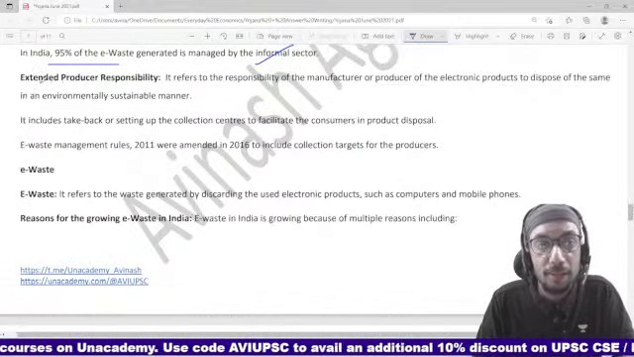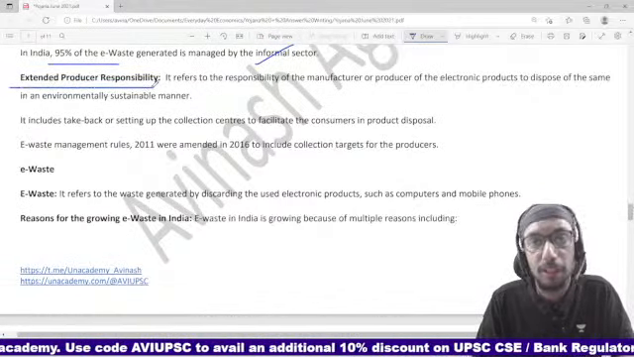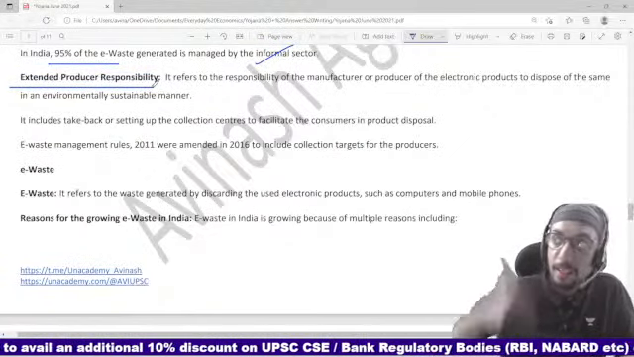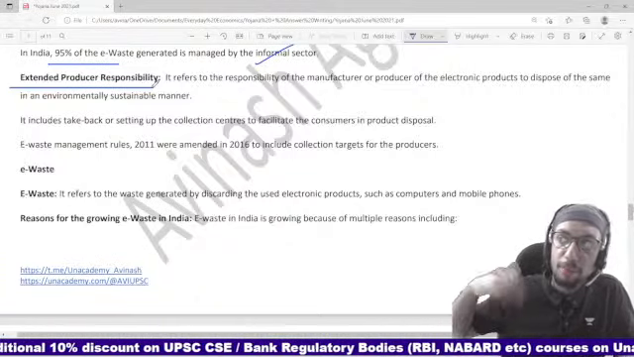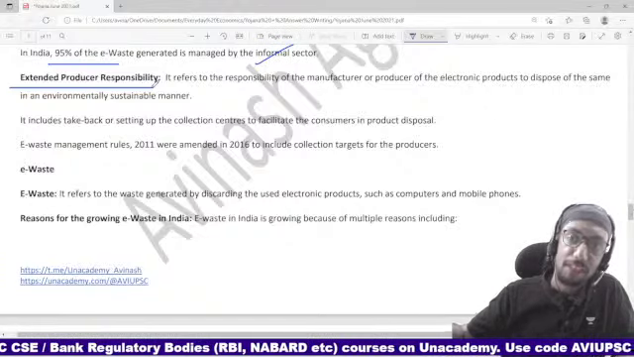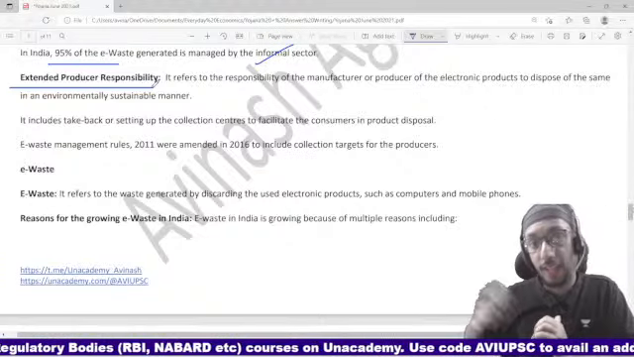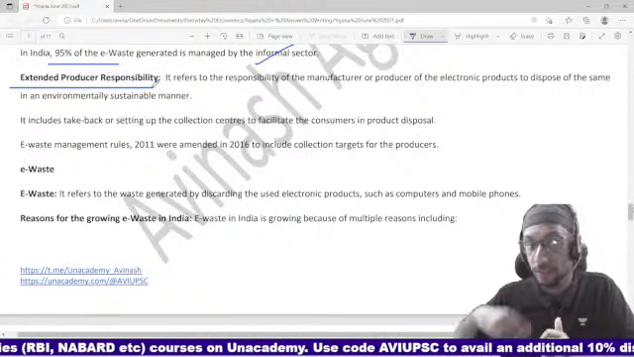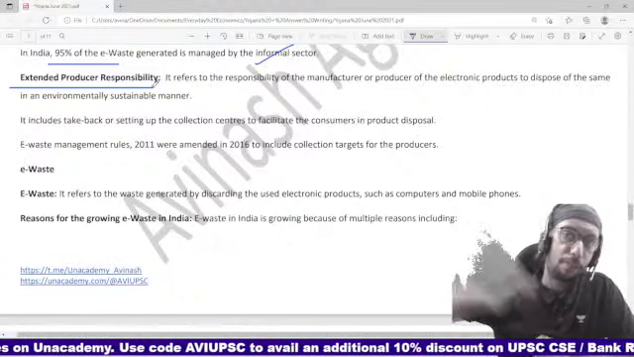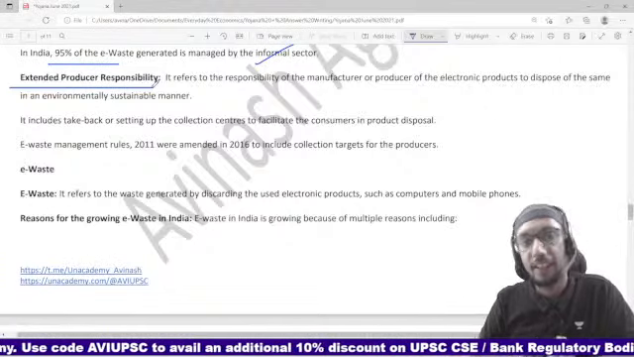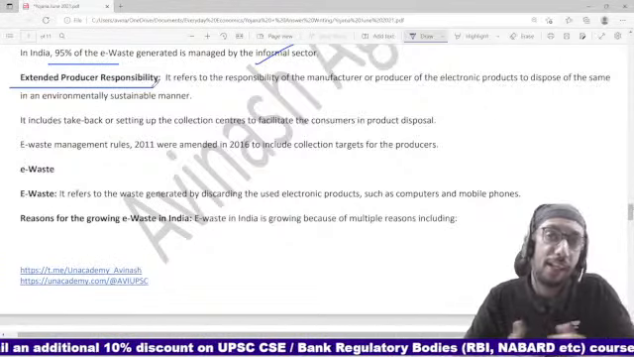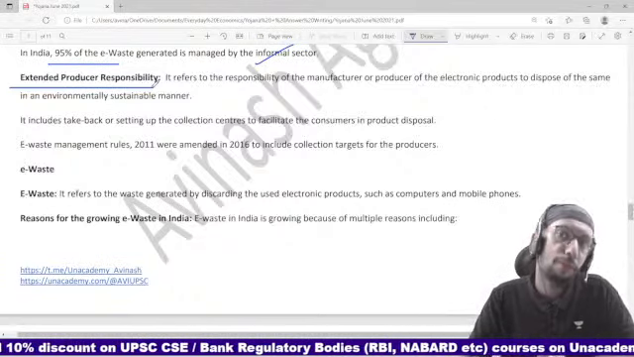Now there is this concept of extended producer responsibility. So if I'm a producer of electronic goods, definitely my company, my production, my products are eventually being converted into waste, right? So as a part of my responsibility towards the society, towards the community, towards the environment, I should be ready to take back the electronic waste that I have generated, and I should be ready to process that electronic waste at my end in a safe and responsible manner, right?